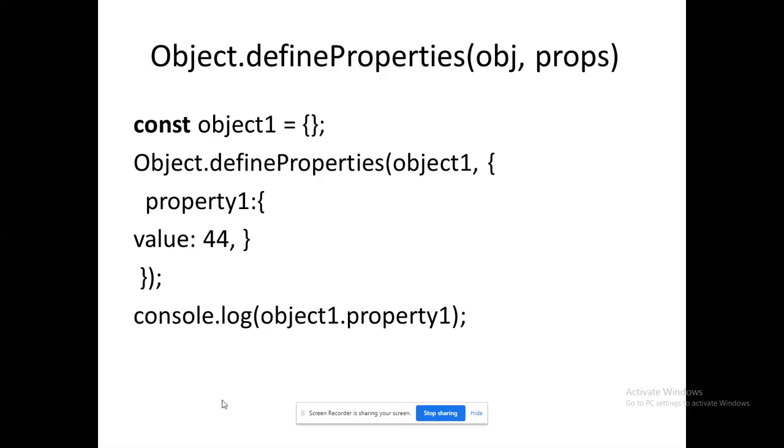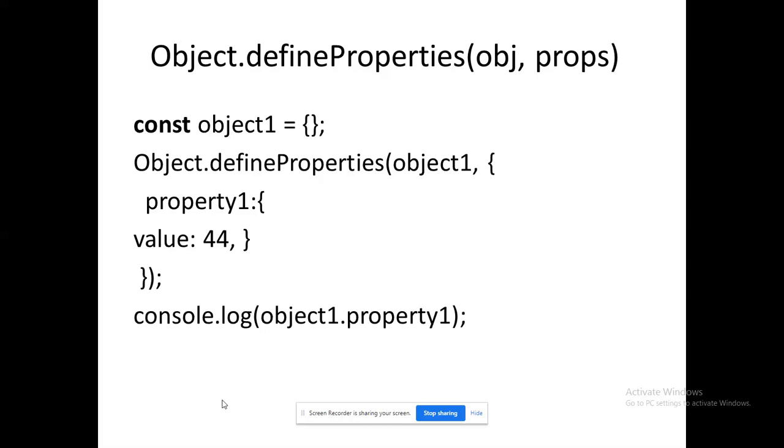What is it? Property one. That is the name of the property, so please remember property one. I am assigning a value 44. That's all. So console.log of object one dot property will retrieve me that value. So this is the way that I can define a property.